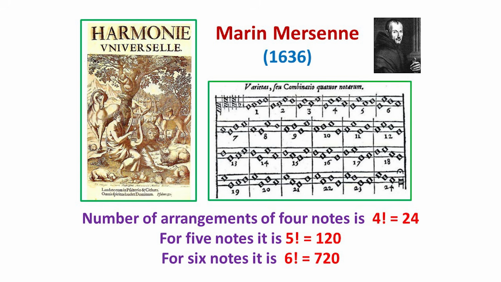And in particular, as pictured here, he displayed all the songs formed by arranging 4 musical notes, and there are 4 factorial, or 24, of these. He then followed these with the 5 factorial equals 120 arrangements of 5 notes, and the 6 factorial equals 720 arrangements of 6 notes, pages and pages of them, all carefully written out in full.